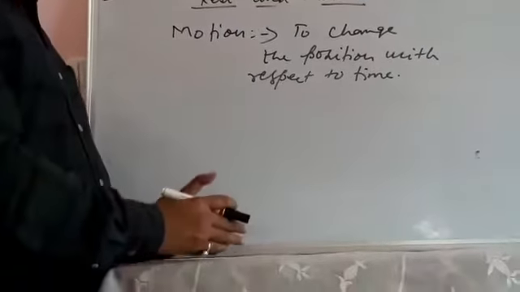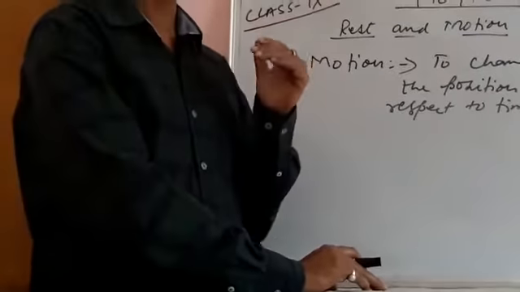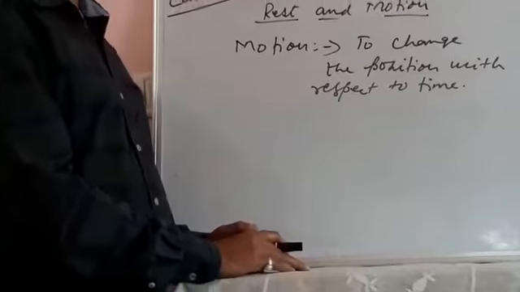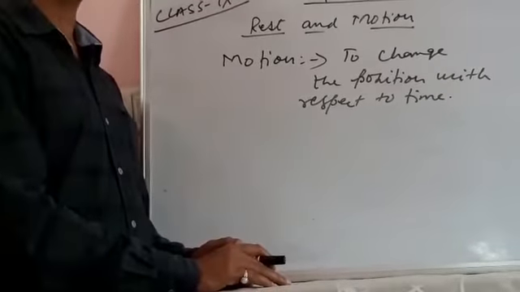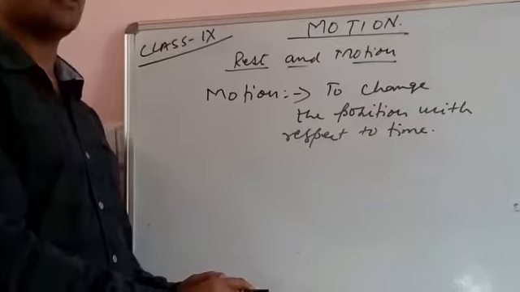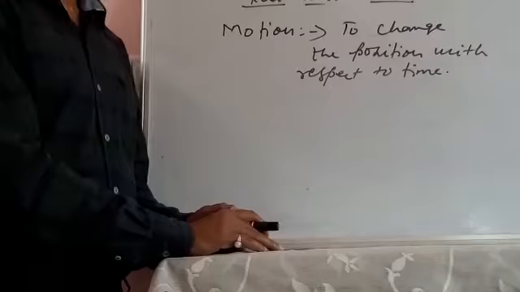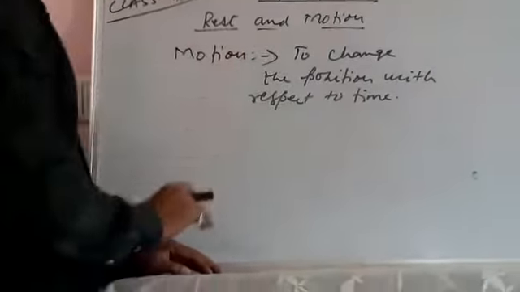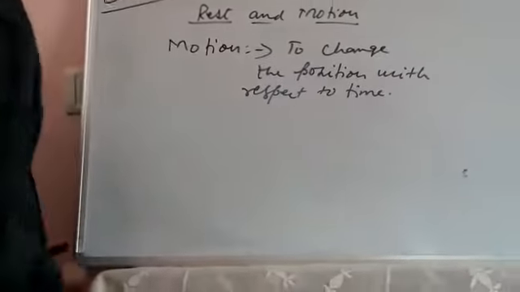Again, I am putting the same question in front of you. Suppose you are traveling in a train and the train is in motion, traveling with a speed of 50 km per hour. If anybody asks you, sitting on the berth in the train, whether you are at rest or in motion, both answers are possible. You are at rest, and you are also in motion. To understand this rest and motion, we need a very popular term, and it is given in your NCERT also. If you read, you will understand.